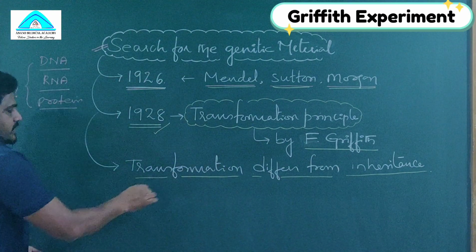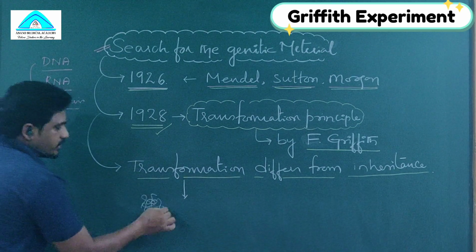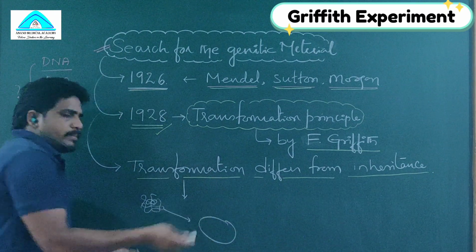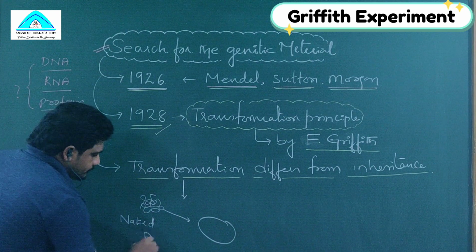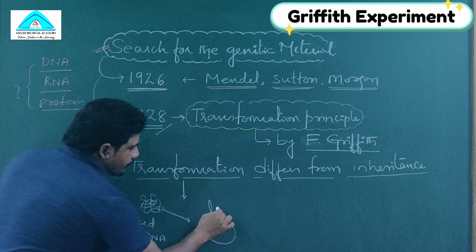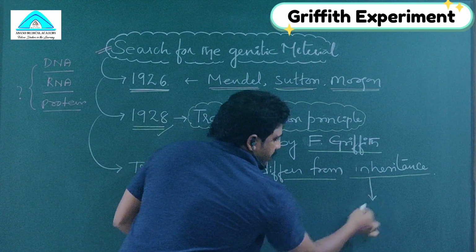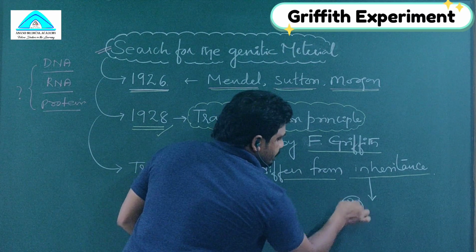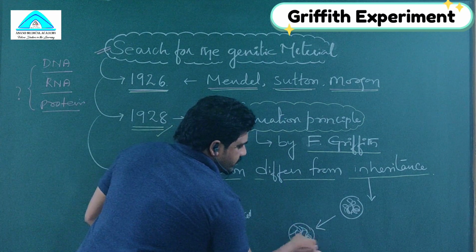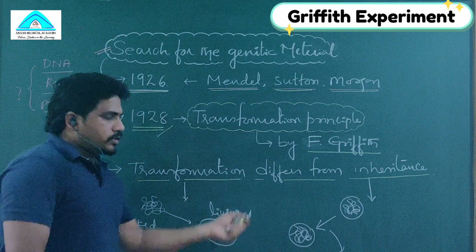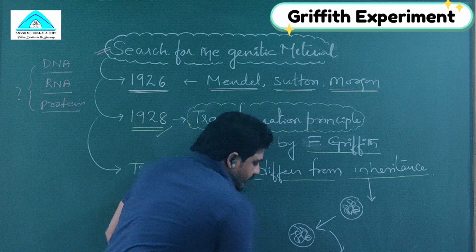The basic idea is that in transformation, naked DNA is transferred into living cells, whether bacteria or anything else. Whereas in inheritance, what is happening? A cell carrying some information along with the DNA fuses with another haploid cell and forms a zygote. So the characters present in both gametes are inherited into the zygote, and this zygote becomes a new individual.